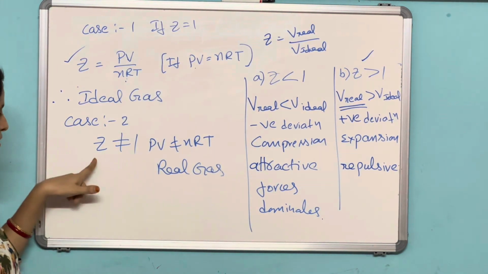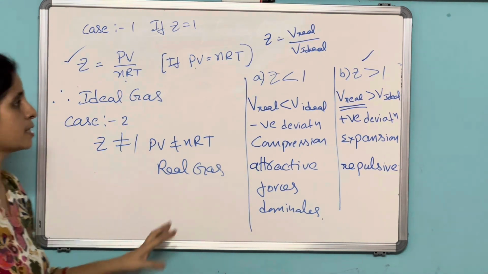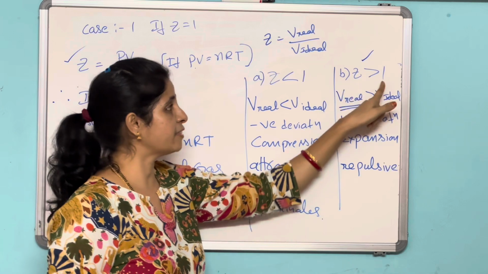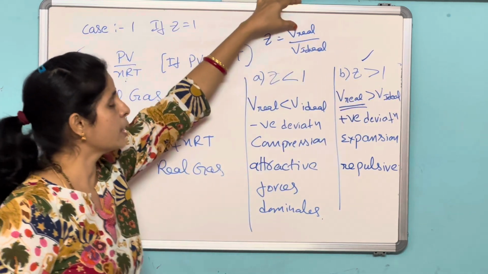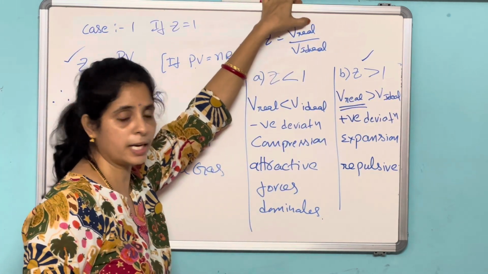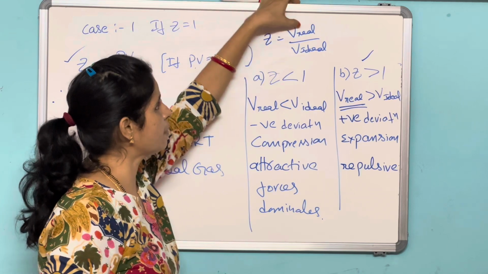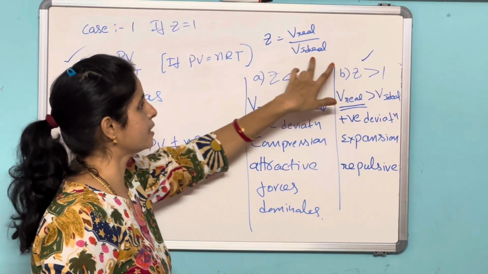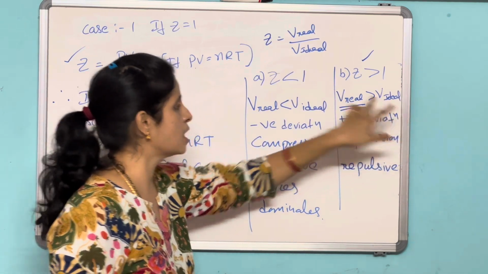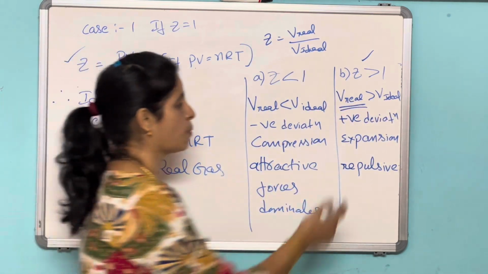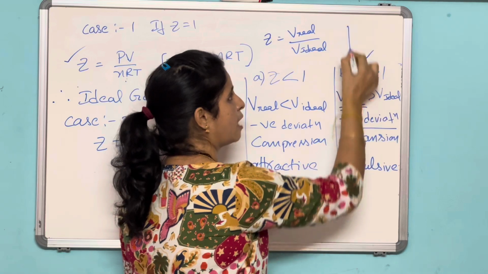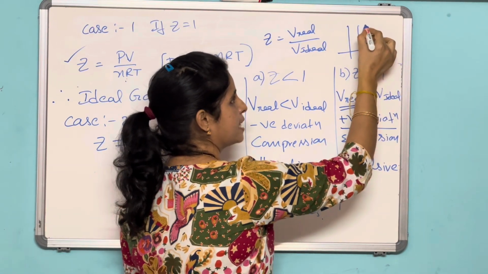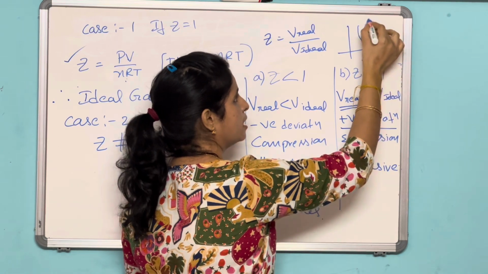Here two cases: if Z is not equal to 1, it may be less than 1 or greater than 1. Z greater than 1 means the numerator is more, so the volume of the real gas is greater than the volume of the ideal gas, which indicates positive deviation. From the graph also I have explained, this is for the ideal gas and the second one is for the real gas.